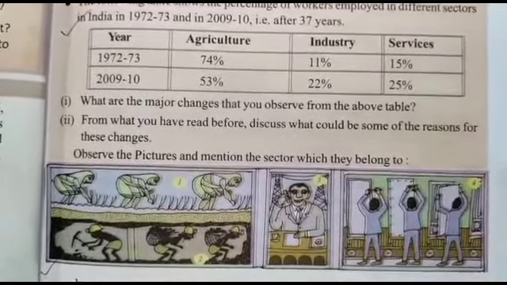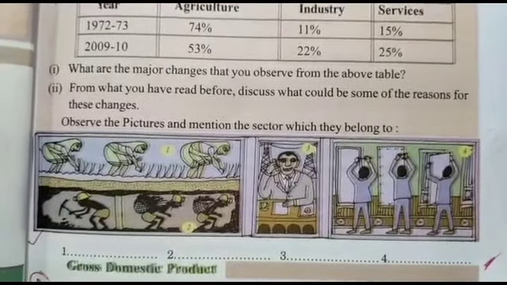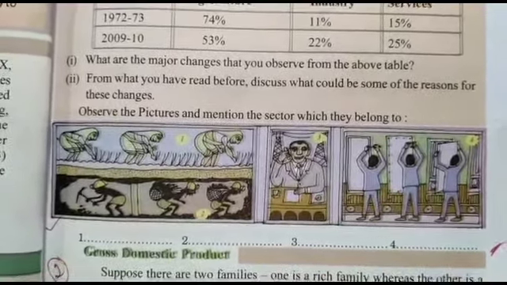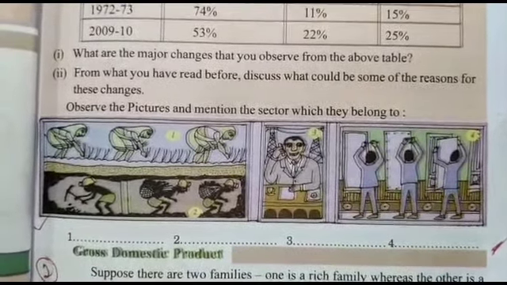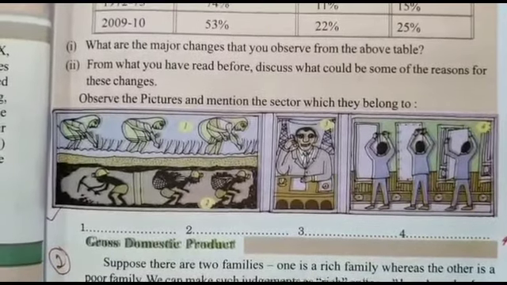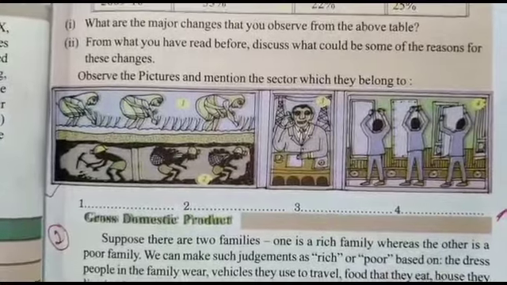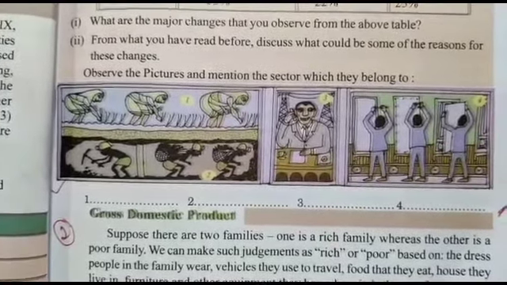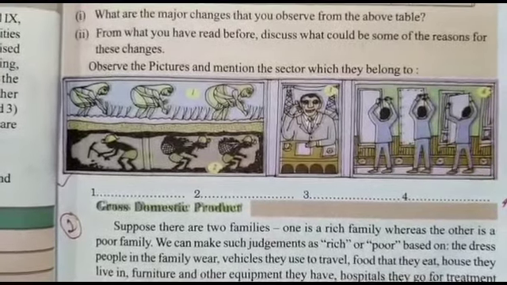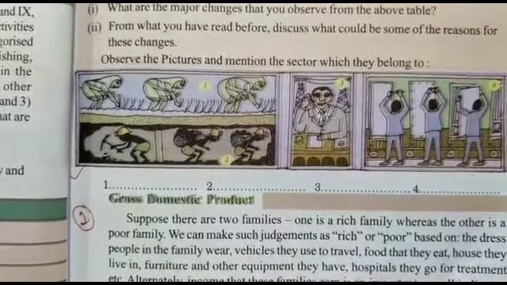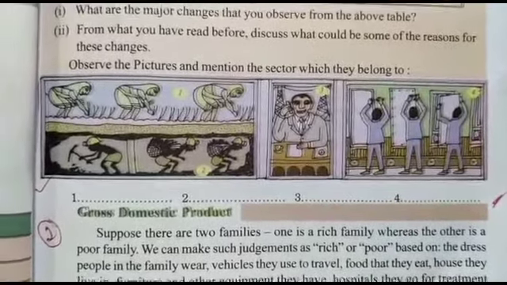We can also observe the following pictures. Picture 1 shows people cultivating, so it falls under the primary sector. The second one shows mining work, so it is the industrial sector. In the third, a person speaking on the phone comes under the service sector. In the fourth, we can see people tying up bolts, a highly employed person, who falls under the industrial sector. We can observe this very clearly.